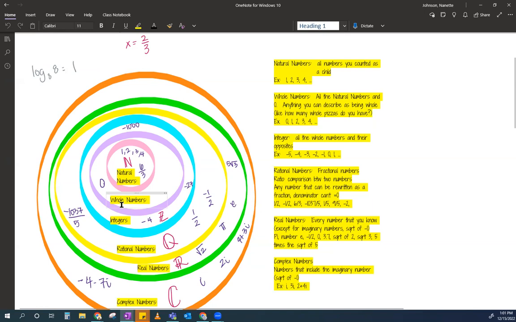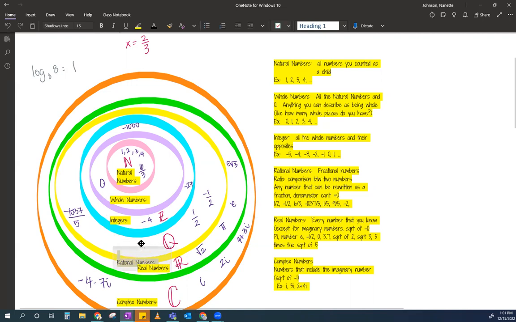So for example, a whole pizza, a whole phone. If I say, "Hey, Miss Johnson, I have half a phone." No, you don't. You have no phone. You have 0 phones. You don't have 0.5 of a phone. That doesn't make sense. Integers are the numbers that are on the number line, and we usually see them as -2, -1, 0, 1, 2, all the way up, right?